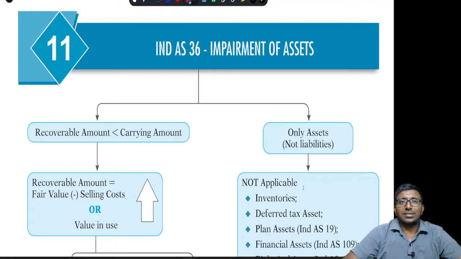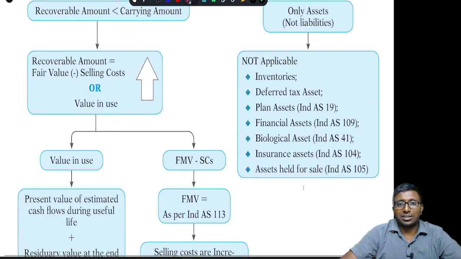Let's look at Ind AS 36, impairment of assets. See, this is impairment of assets. It is only for assets, not for liabilities. Obviously, it doesn't make any sense, right? And this standard is obviously not applicable for inventory because it's already measured at cost or NRV, whichever is lower, deferred tax asset, and plan assets are measured at fair market value.